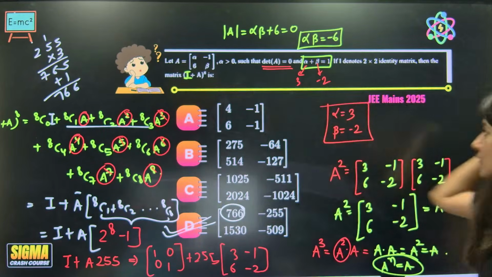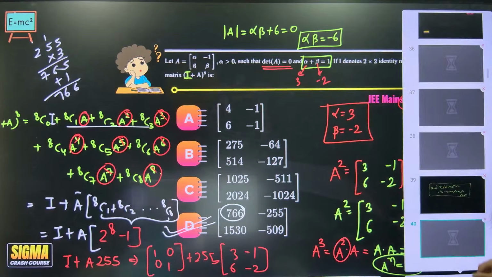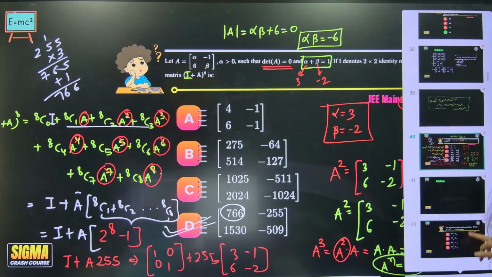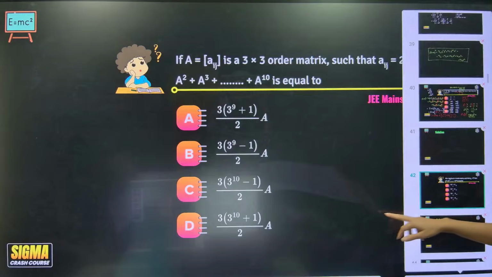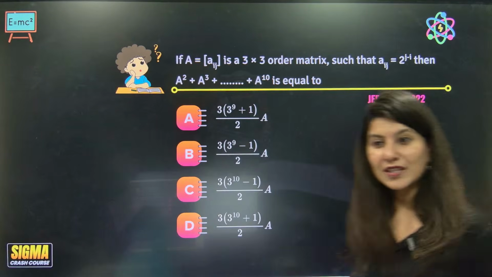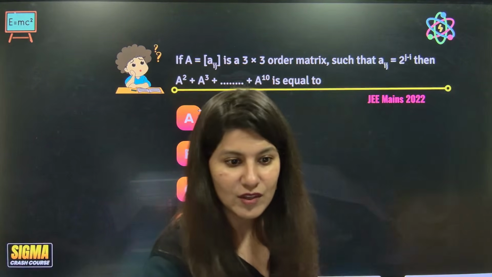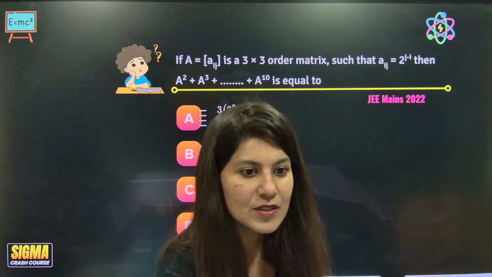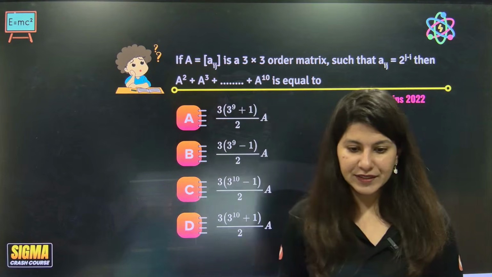Okay. So JEE Main 2025 question, pattern based question, done and dusted. Are we ready for next question? JEE Main 2022 pattern based question. Everyone, pattern based question. Ready for it?